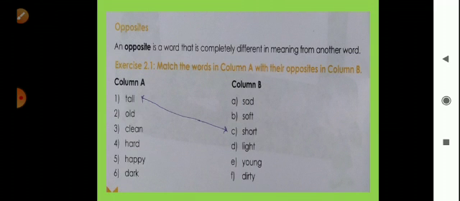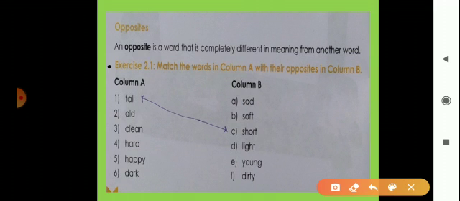What are opposites? An opposite is a word that is completely different in meaning from another word. Okay, opposite means it has a different meaning from another word. Now here is the exercise. Look here, it's exercise number 2.1.